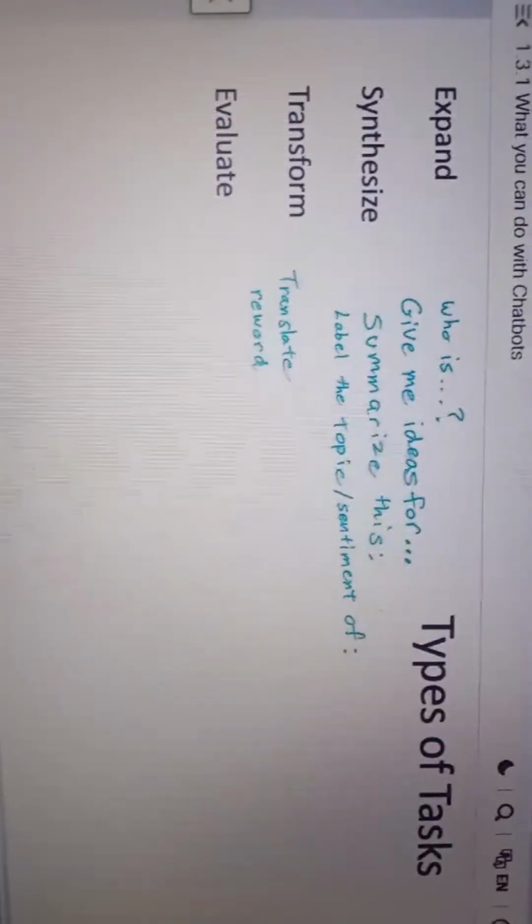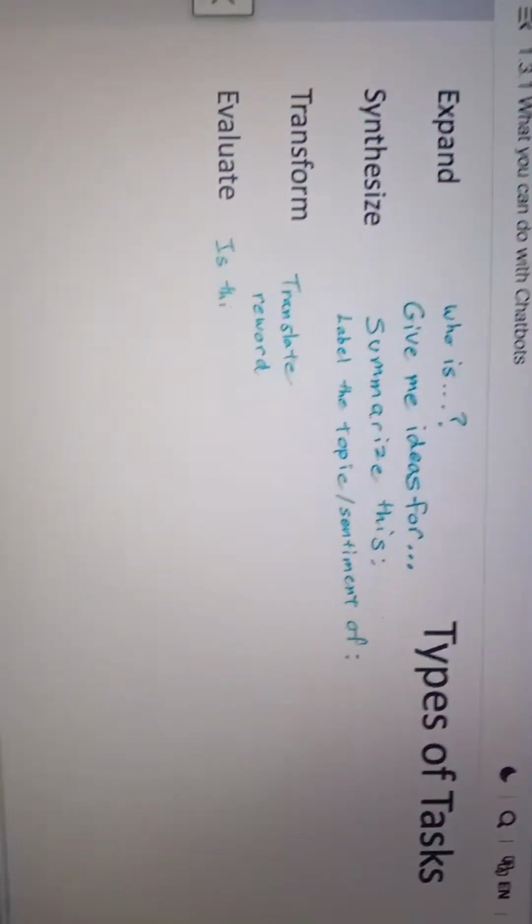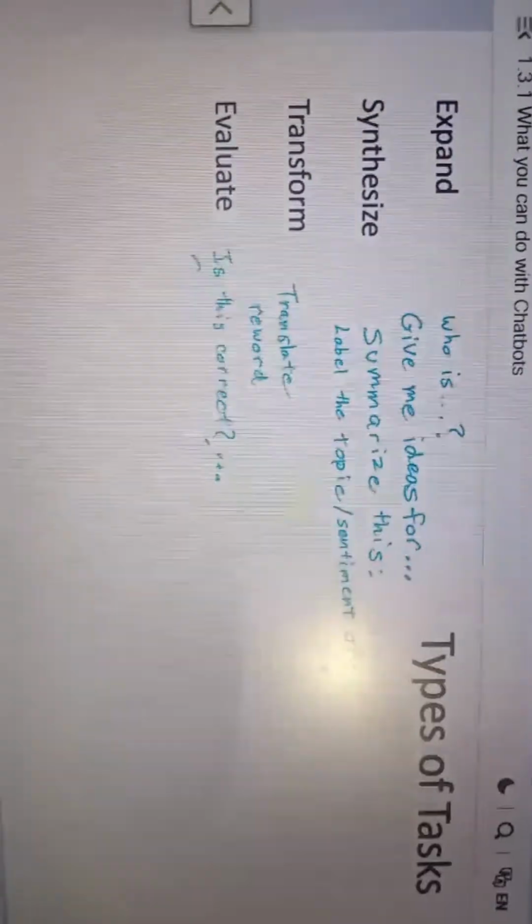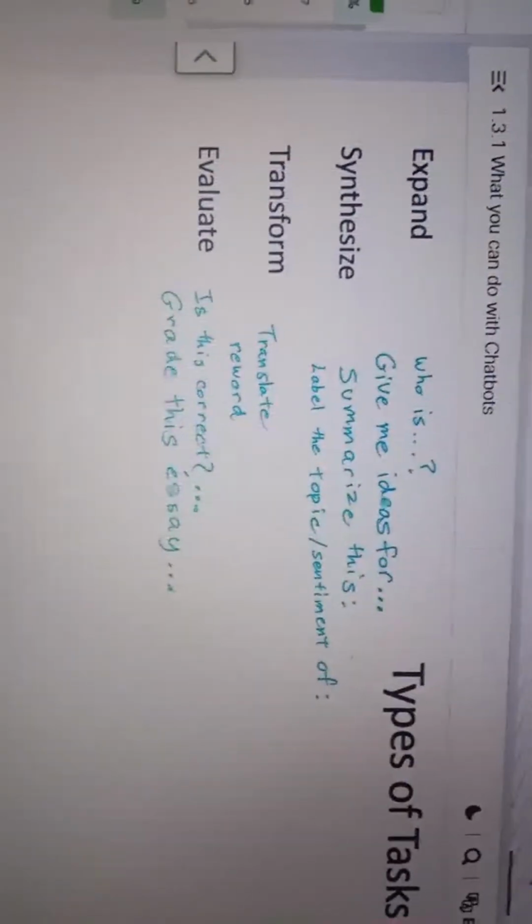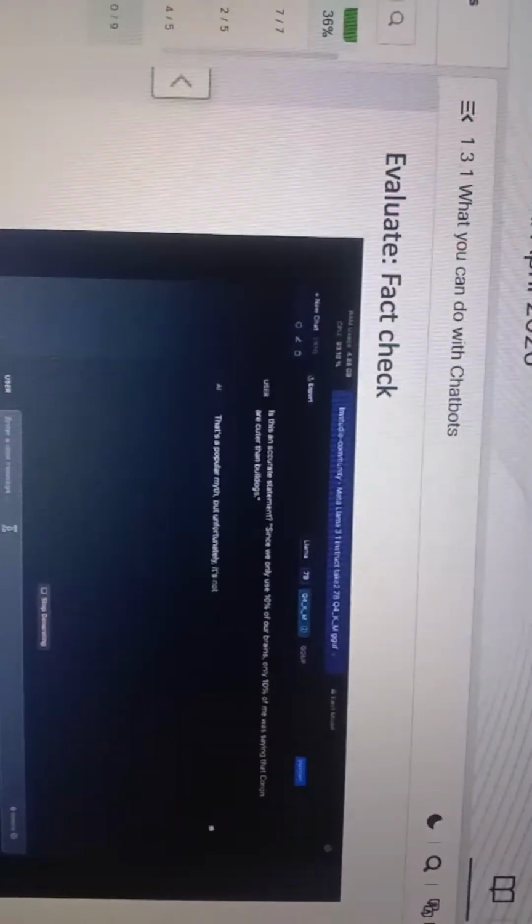Another category of tasks is evaluate. For example, you can evaluate if a statement is factually correct or evaluate an essay by giving it a qualitative score. Here's an example of an evaluate task, fact-checking. So I'm asking, is this an accurate statement? Since we only use 10% of our brains, only 10% of me was saying that corgis are cuter than bulldogs. And the chatbot replies that actually we use much more than 10% of our brains, and that is a common misconception that we only use 10% of our brains. It doesn't have any comments on whether it's correct to say that corgis are cuter than bulldogs.